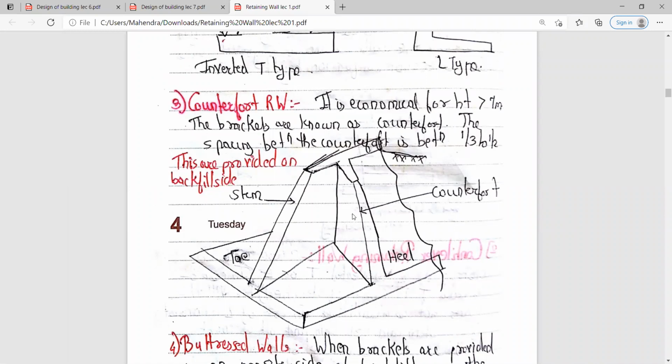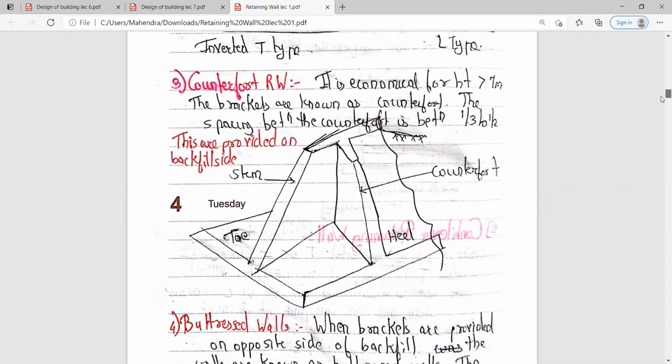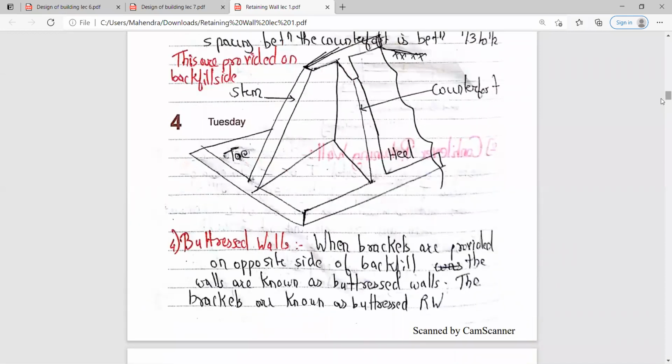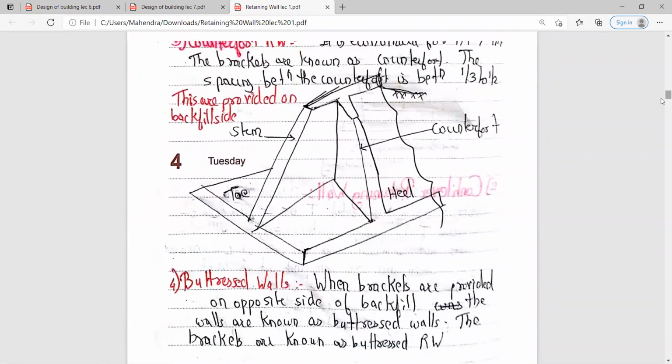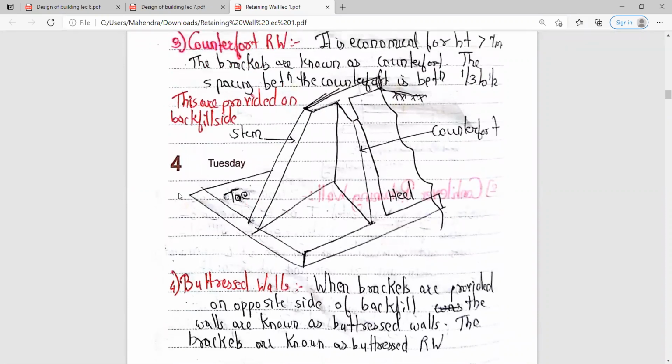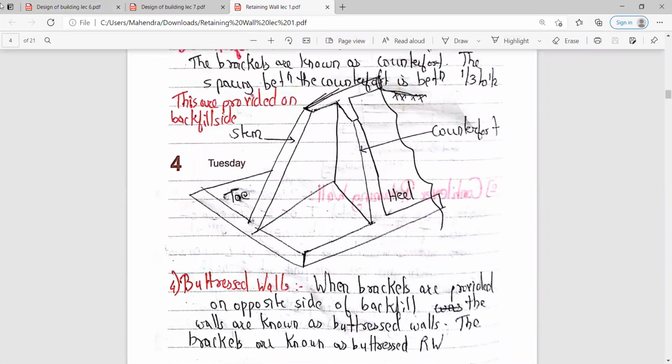And the last type of the retaining wall is the buttressed wall. So what do we exactly mean by the buttressed wall? When brackets are provided on the opposite side of the backfill, मतलब ये जो brackets आपने provide किए हैं, ये अगर opposite side में provide किए जाएंगे, such type of wall is known as the buttressed wall. And the brackets are known as buttresses. So these are the four types of the retaining wall.